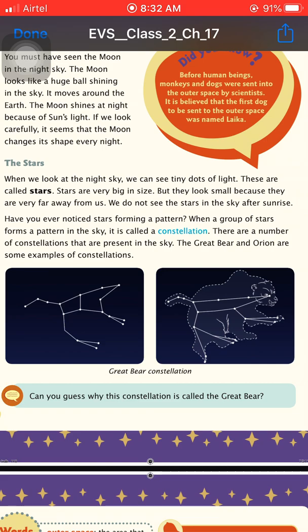We don't see the stars in the sky after sunrise because the color of the sky is similar to the color of the stars. So we cannot see the stars very clearly in the daytime. Okay, have you ever noticed stars forming a pattern?